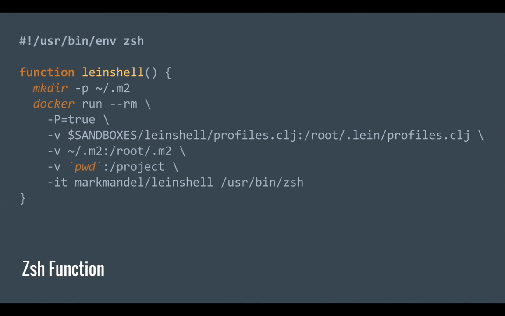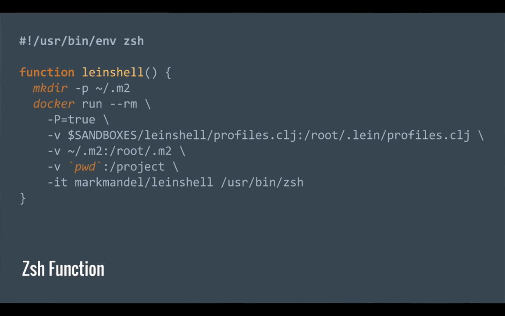But the fun thing I really like is the second line from the bottom, which is -v. I'll pronounce it as p-word. I don't know how, pwd. Which is, and I won't take credit for this because I've seen a few people do it, and it's a really clever idea. It basically says, mount the directory that I'm in right now. So evaluate that as the directory I'm calling this command in, and mount that to my project directory.